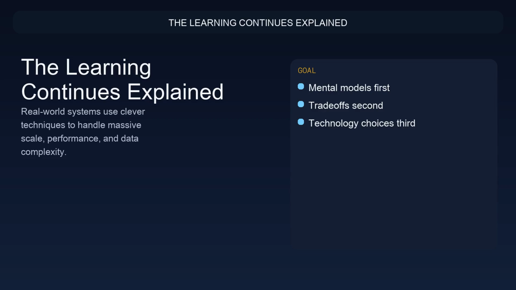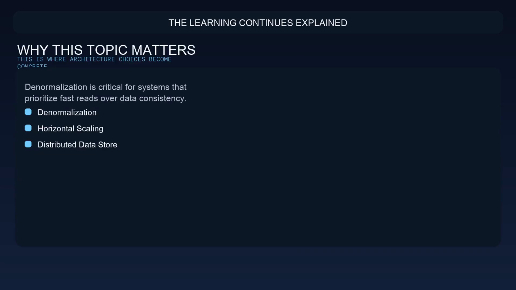When people talk about the learning continues, they often jump straight to tools. The better starting point is the mental model. Once the core ideas are clear, the technology choices make a lot more sense. This topic matters because it changes how engineers make design decisions under pressure.